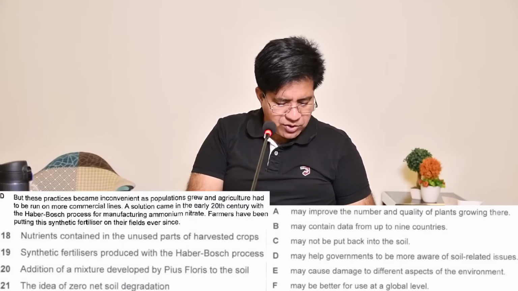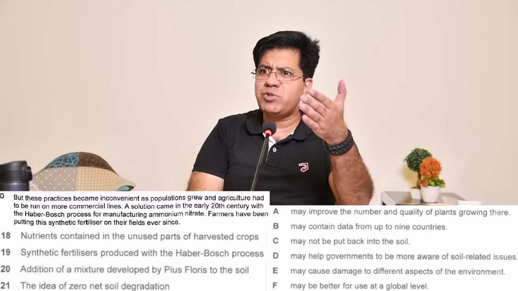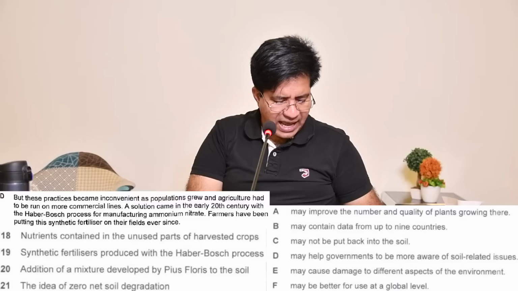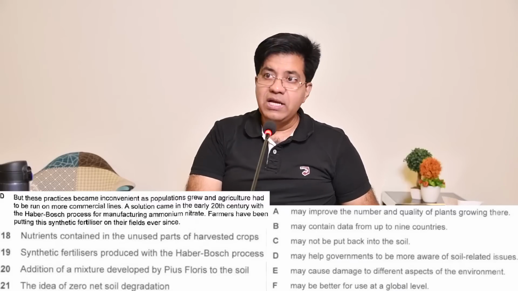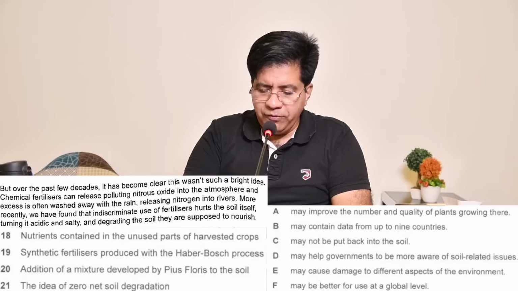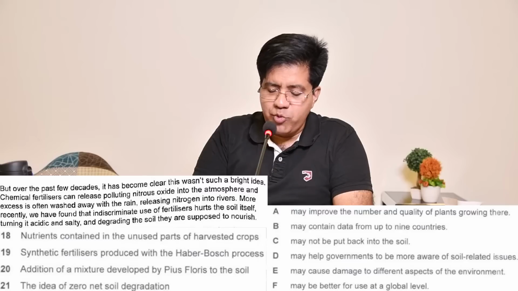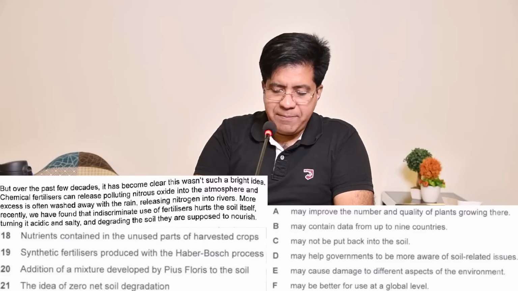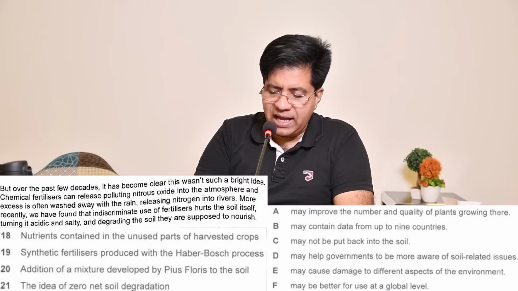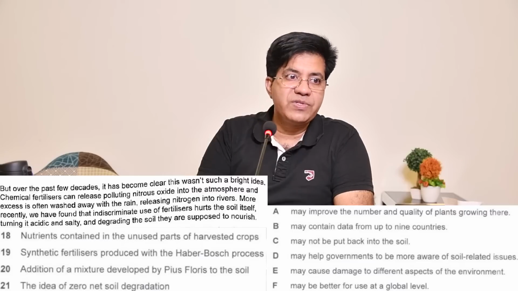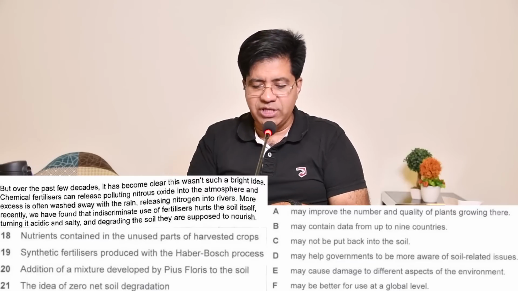Haber-Bosch process of manufacturing ammonium nitrate. Now this is the same as urea, they call it here, right? Farmers have been putting this synthetic fertilizer on their fields ever since. Now we found the word, let's read on. But over the past few decades, it has become clear this wasn't such a bright idea. Now be careful. Chemical fertilizers can release polluting nitrous oxide into the atmosphere, and excess is often washed away with the rain, releasing nitrogen into the rivers. So pollution, and nitrogen into the rivers.